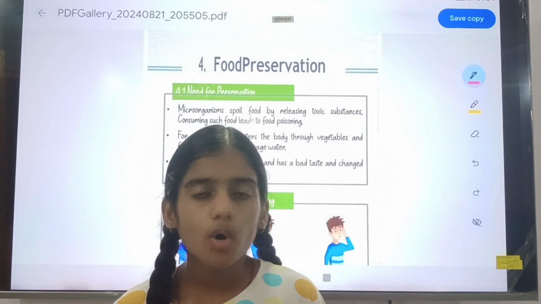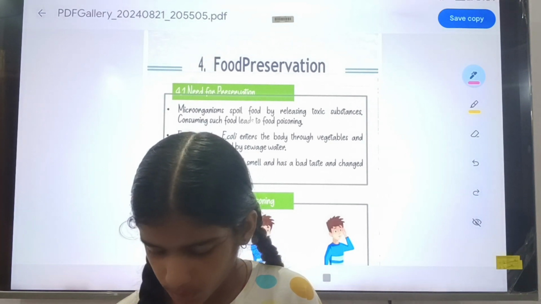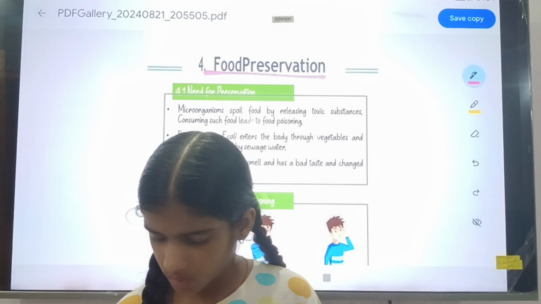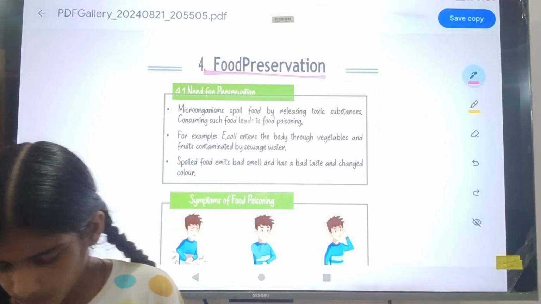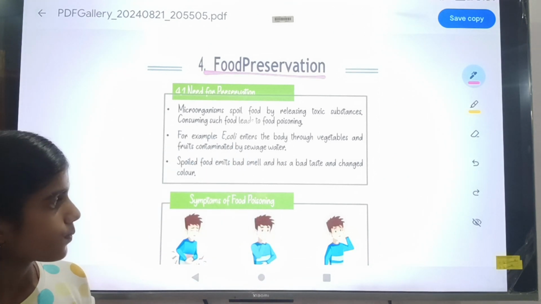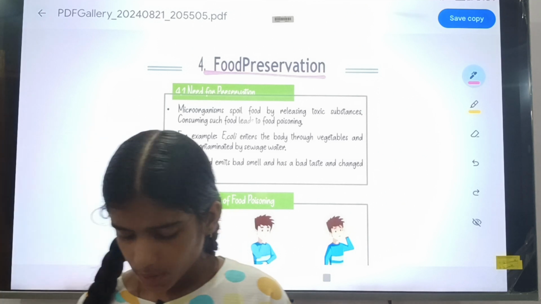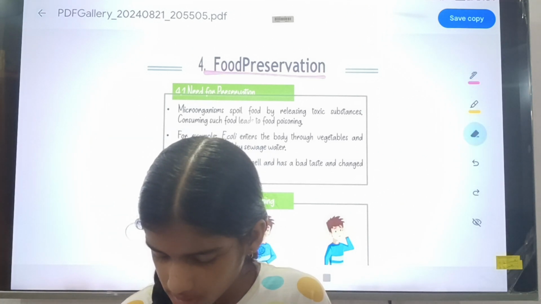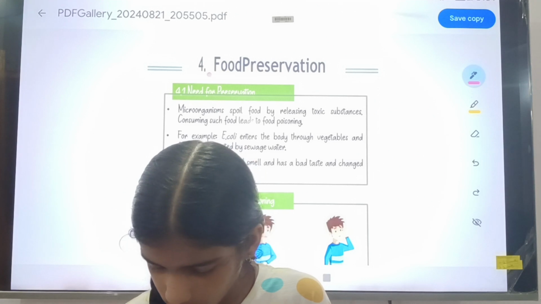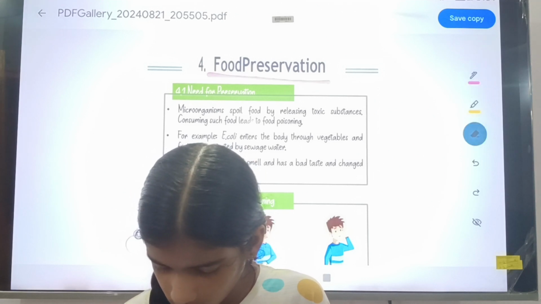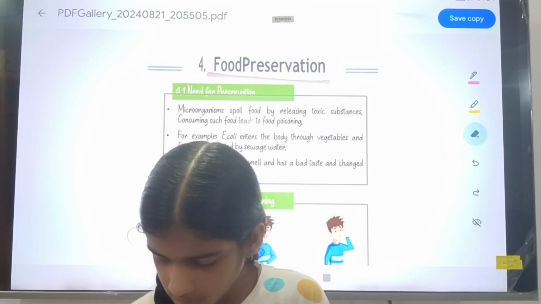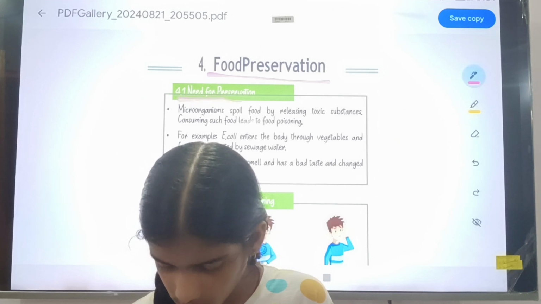So the fourth and last topic is food preservation. Why do we need preservation? Firstly, we talk about the need for preservation.